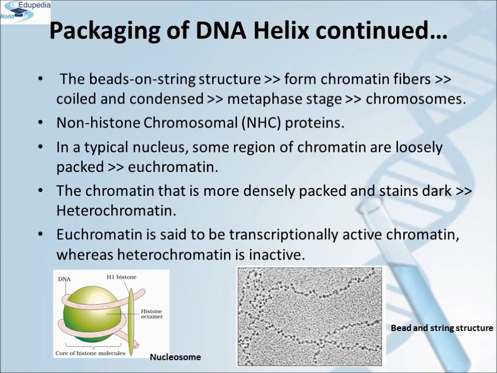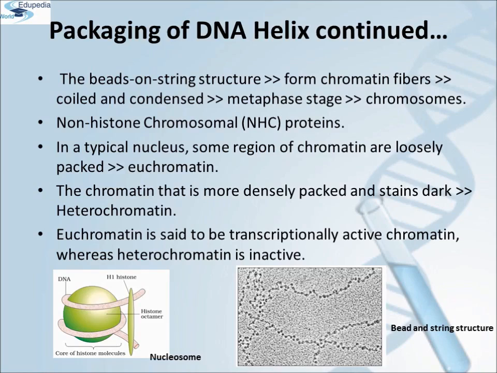The bead-on-string structure in chromatin is packaged to form chromatin fibers that are further coiled and condensed at metaphase stage of cell division to form chromosomes. The packaging of chromatin at higher level requires an additional set of proteins that collectively are referred to as non-histone chromosomal proteins, NHC proteins.